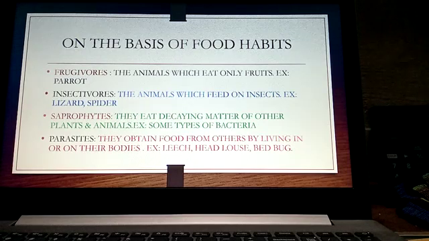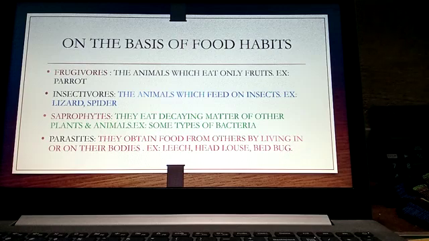What are frugivores, children? The animals which eat only fruits, they are called frugivores. Example, parrot. Insectivores are the animals which feed on insects. Example, lizard, spider, etc.